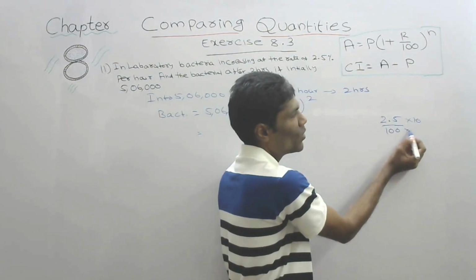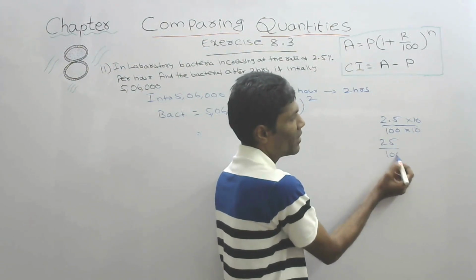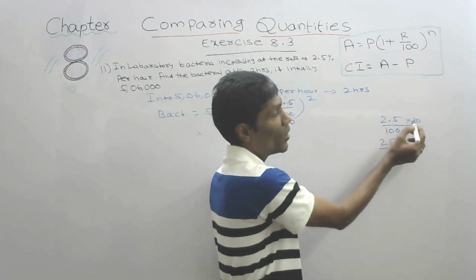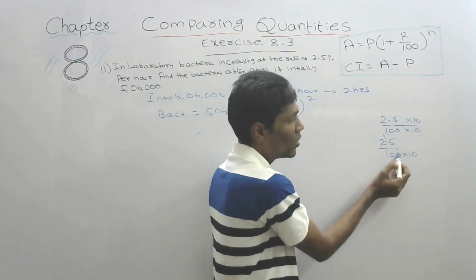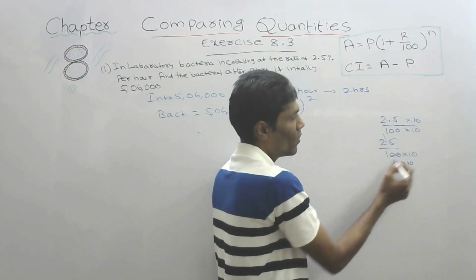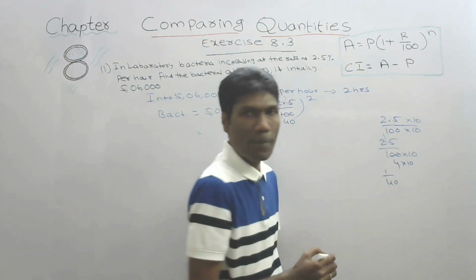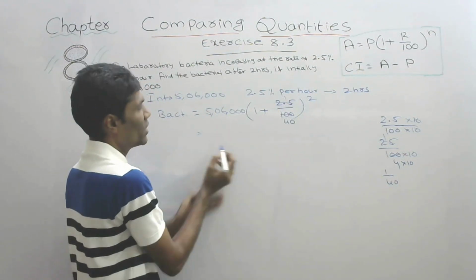Into 10 into 10. So it will become 25 by 1000, that is, 2.5 into 10, so the decimal is removed. 25 ones are 25, 25 fours are 100, 4 tens are 40. Anyway, so we got 40. 40 plus 1, 41.